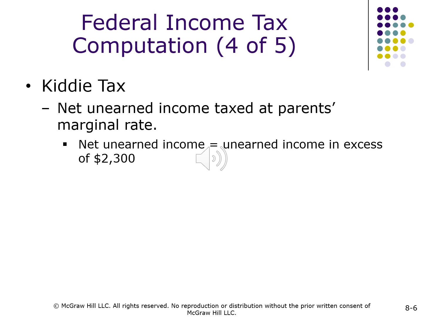Federal income tax computation 4 of 5. Kiddie tax. Net unearned income taxed at parent's marginal rate. Net unearned income equals unearned income in excess of $2,300.